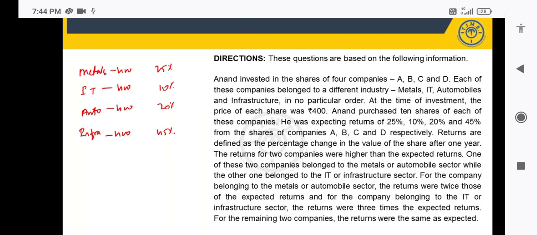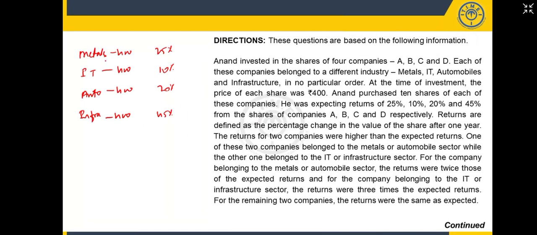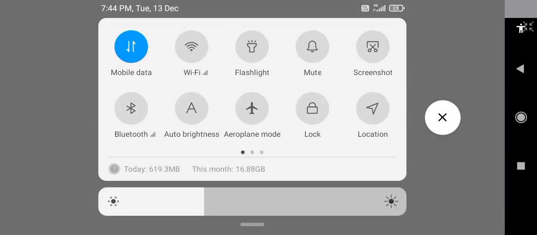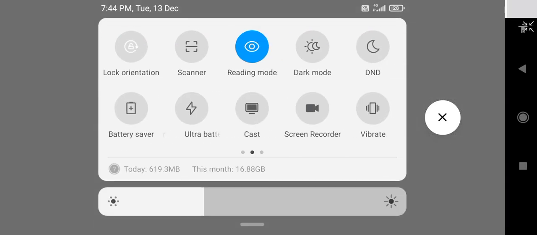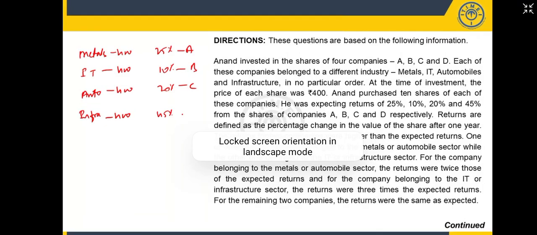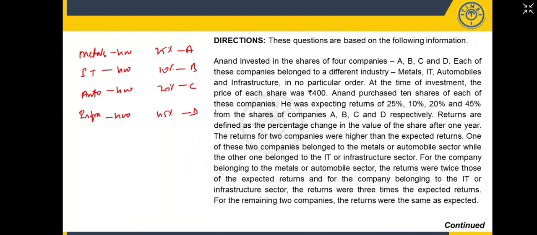We don't know which should be called metals or whatever it is. He just said he's expecting returns. So this is expected from A, B, C, and D. Returns are defined as a percentage change in the value of the share after 1 year. The returns for two companies were higher than the expected returns.